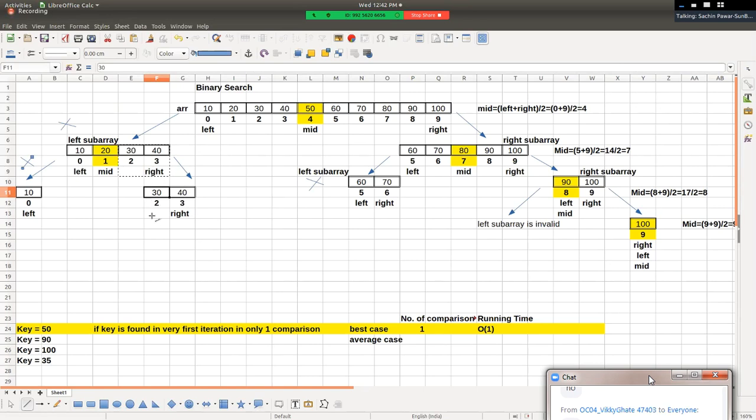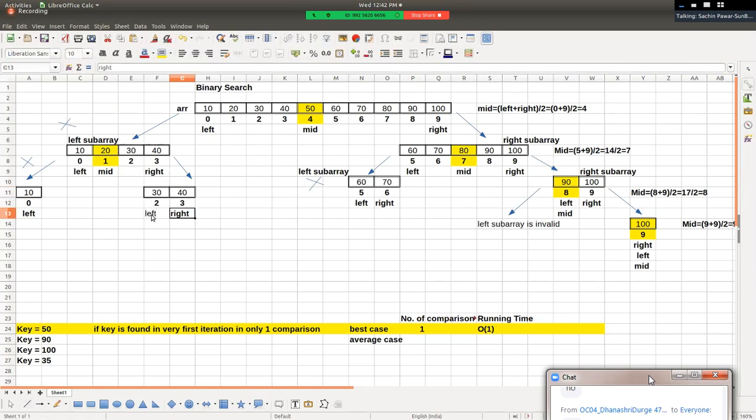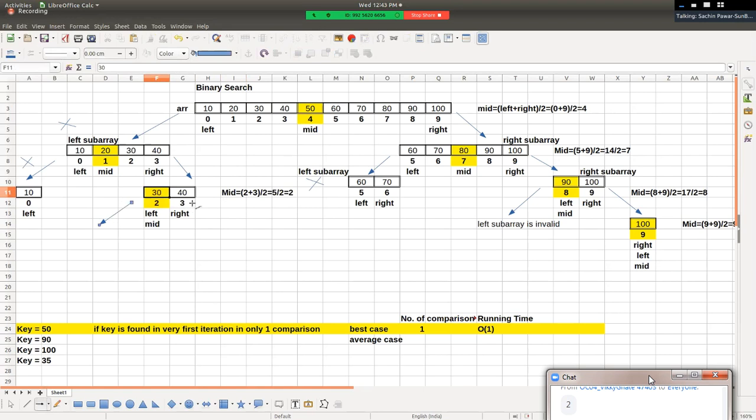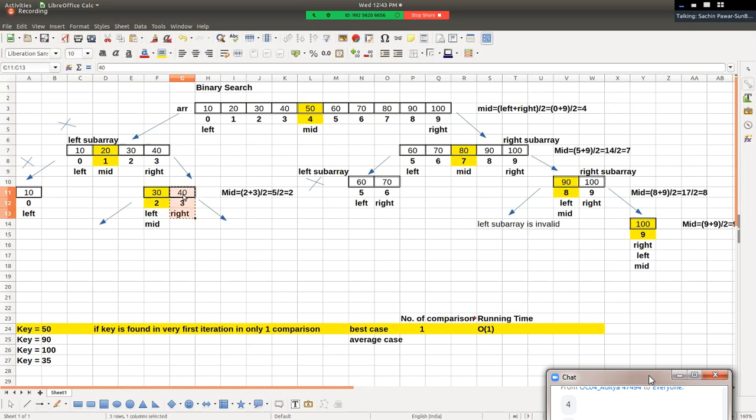Now for the right sub array, value of left will be mid plus 1, so this will be the value of left and this will be the value of right, right? So again we calculate mid position. Mid is equal to 2 plus 3 divided by 2, that is equal to 5 by 2. Now tell me, what will be the answer? 2. So value of mid will be equal to what? 2. Value of mid is what? 2, right? It means again by means of calculating mid position, the array is divided into two sub arrays, in which the left sub array is invalid, very good. And what about the right sub array? Is it valid?